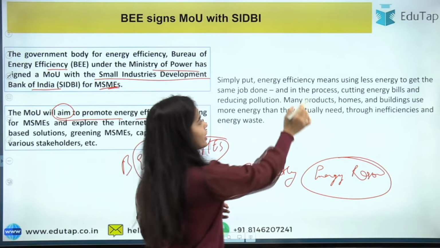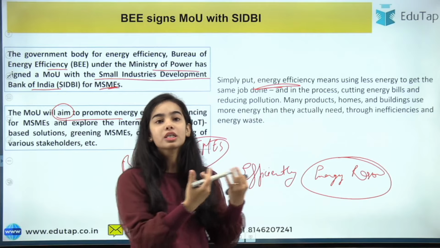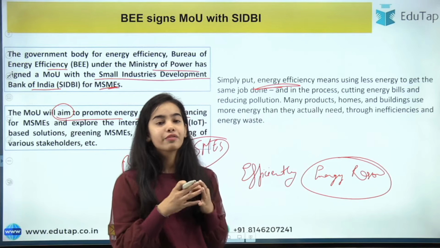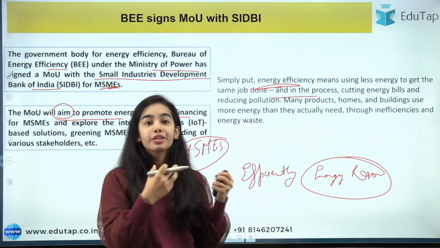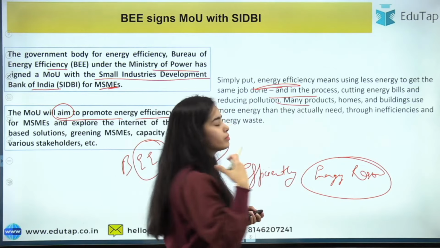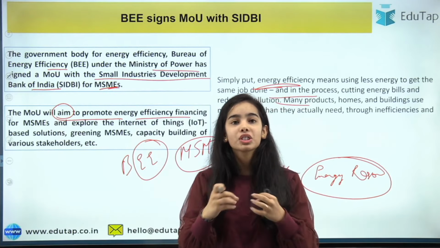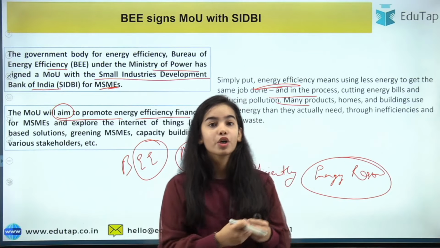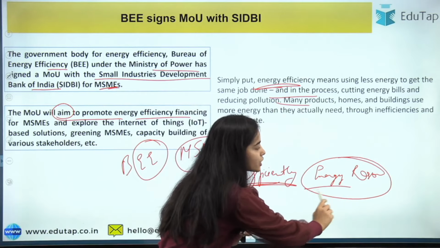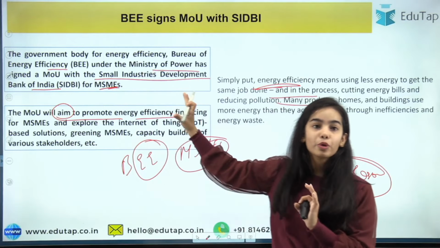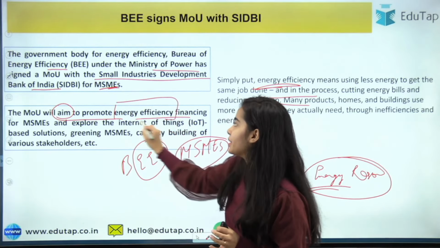So simply put, energy efficiency means using less energy to do the same job, or to produce the same product or service, and in the process cutting energy bills and reducing pollution. Many industries and homes use energy in a not so efficient way, so inefficiencies and energy waste are generated. So now the MSMEs have to start efficiently utilizing the energy resources, and through the MOU, the finance is being provided to the MSMEs so that they can work on energy efficiency.